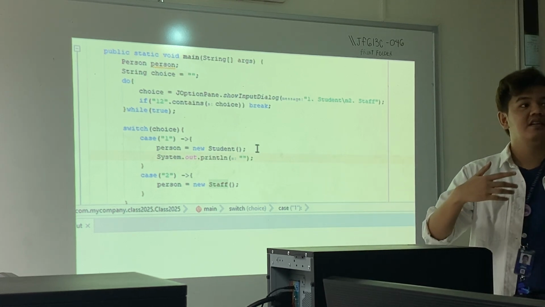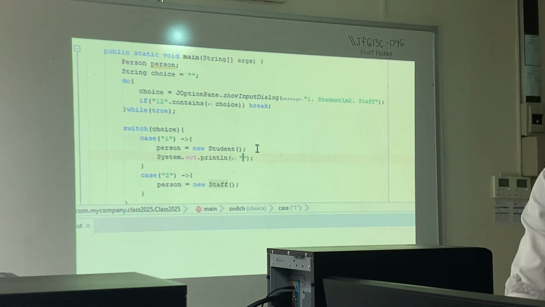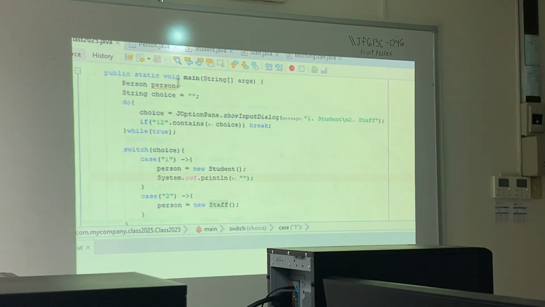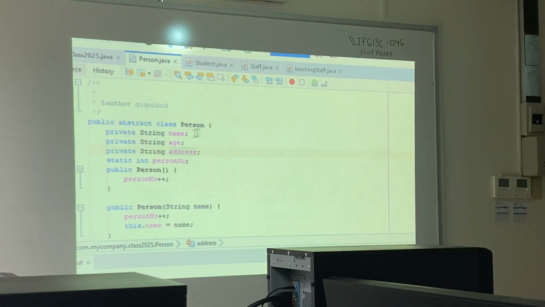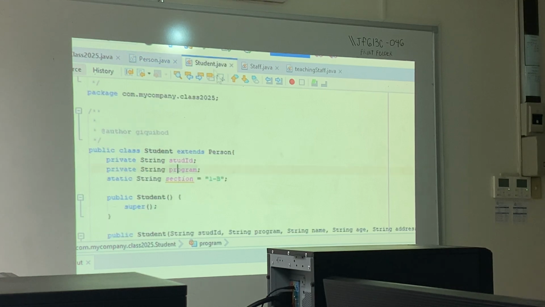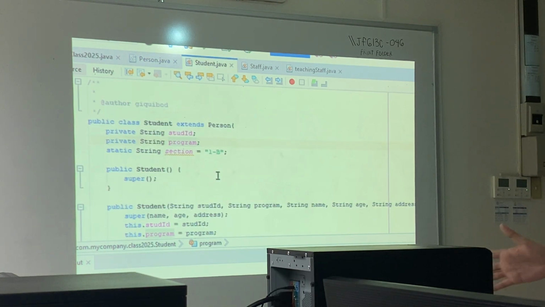Of course, in the person, we have name, age, and address. So, of course, ma-access natin ang get name, get age, and get address. And sa student natin, we have student ID and program. So, probably, dapat ma-access natin ang get student ID and get program. So, it should be available to us.